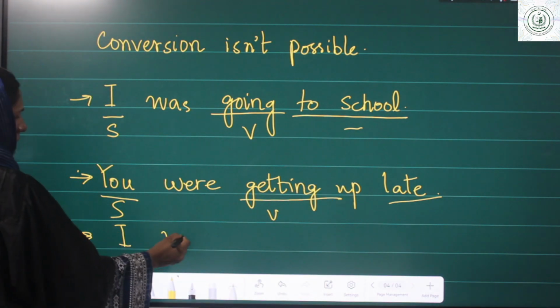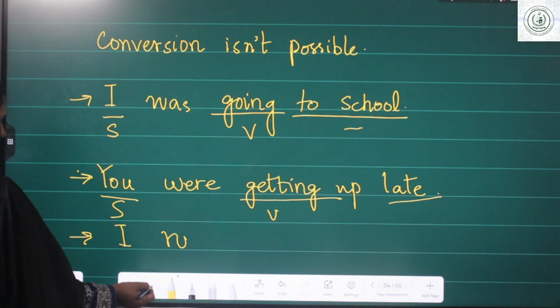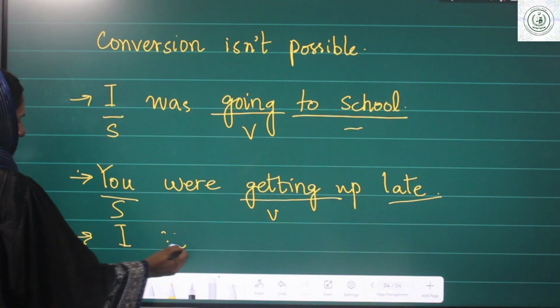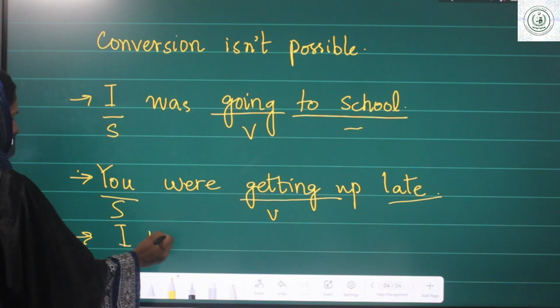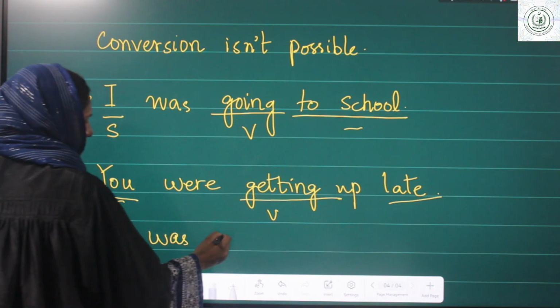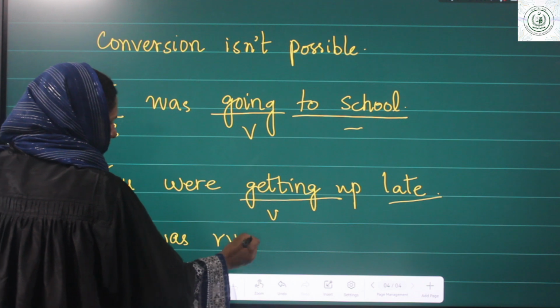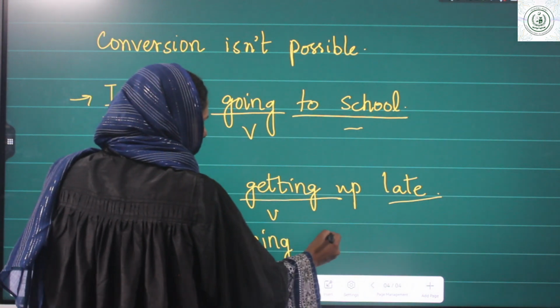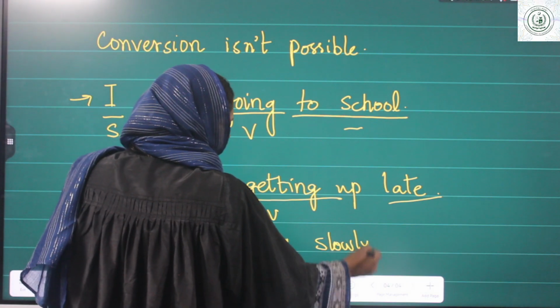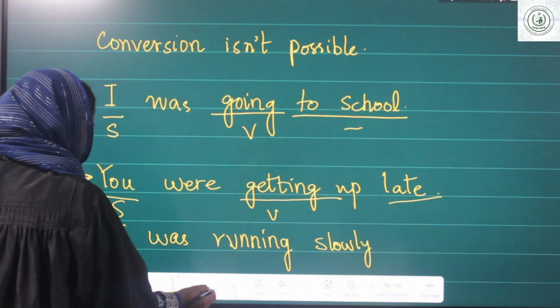I was running slowly, or we can say that I was writing slowly.